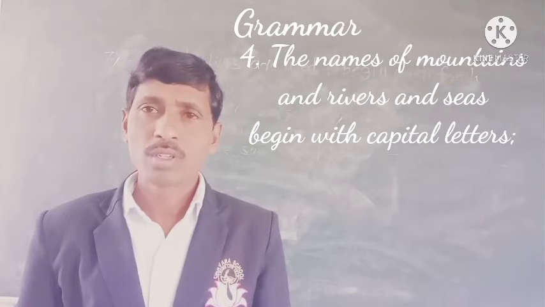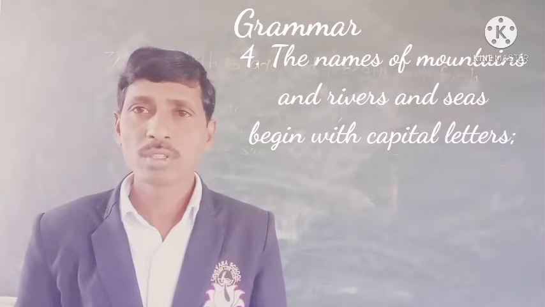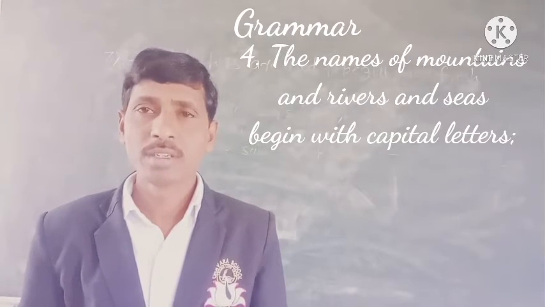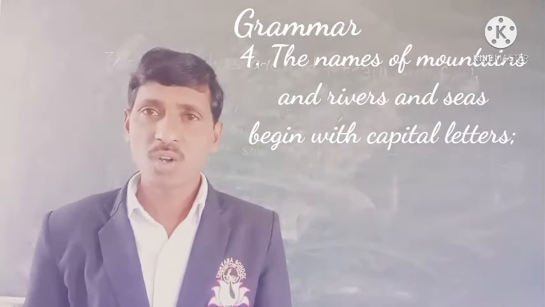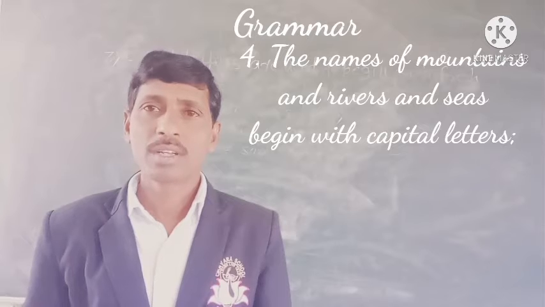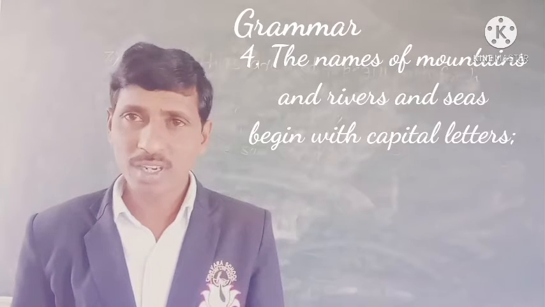Rule number 4, the names of mountains, rivers, seas and oceans begin with capital letters.